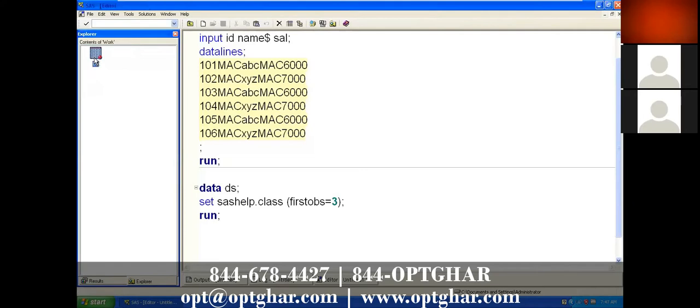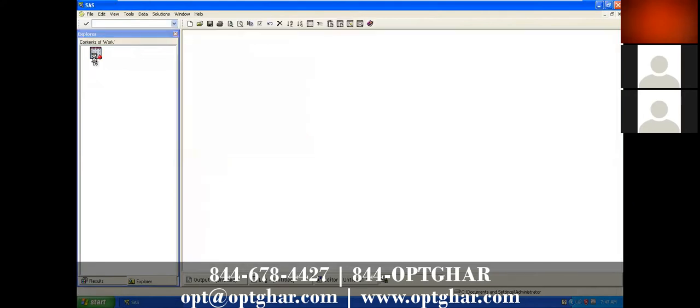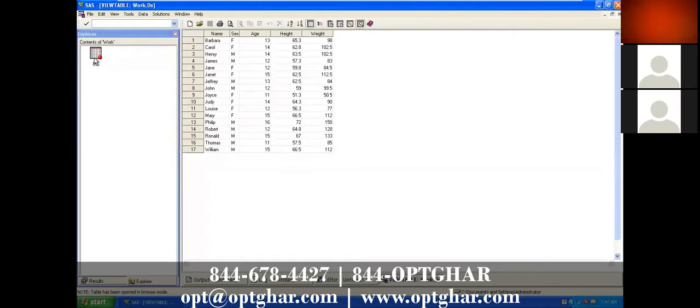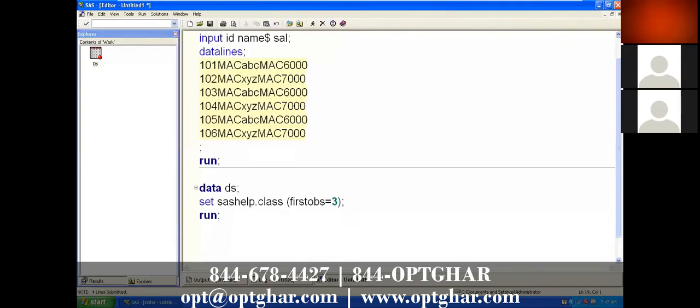So third to last, 3 to 19, means you will get 17 records, because we have 19 records. If it is without the brackets, it doesn't work over here.